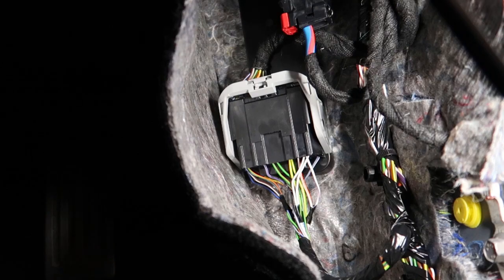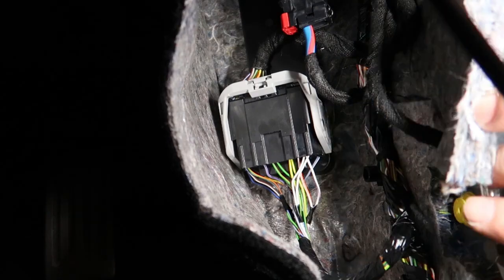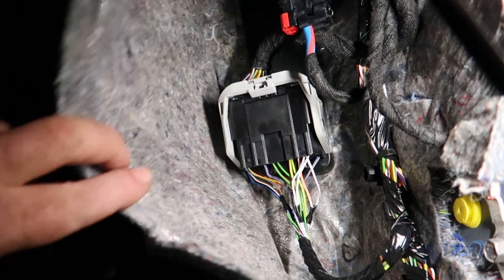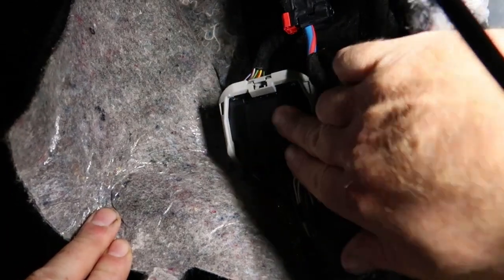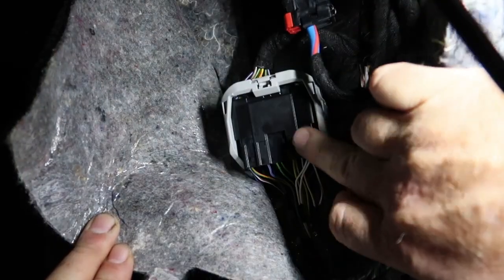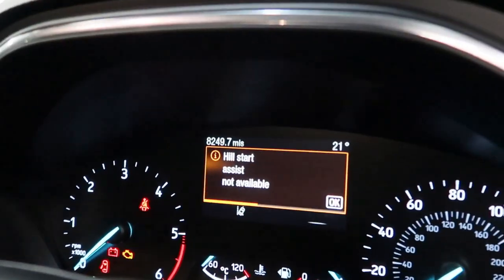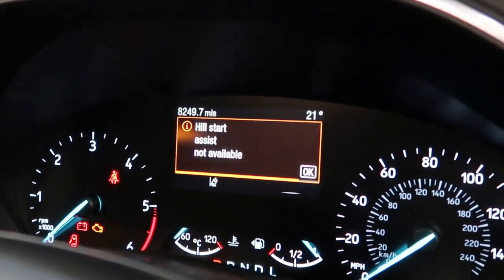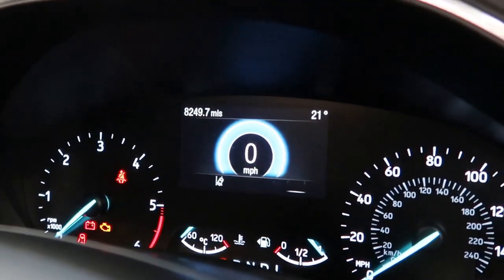Okay, so I've got the sill trims off and just got a little light wedged up. I'm having to work around the camera, so I hope you all appreciate this. I've got the ignition on, let me just peel that back. And as you notice, as soon as I tug on this connector, we get all the warning lights come on the dashboard, which you can see there. So that's showing hill start assist not available. So I think we're in the right area.